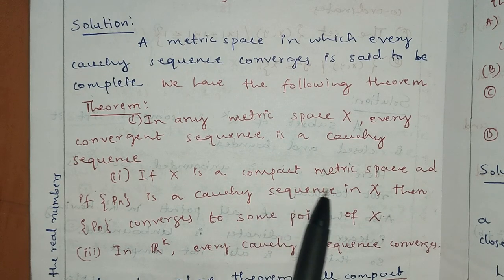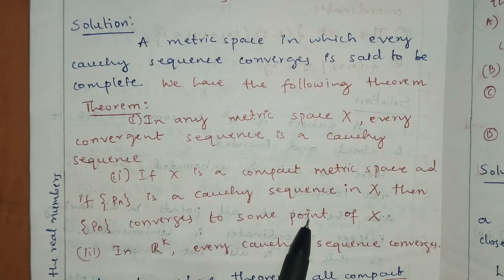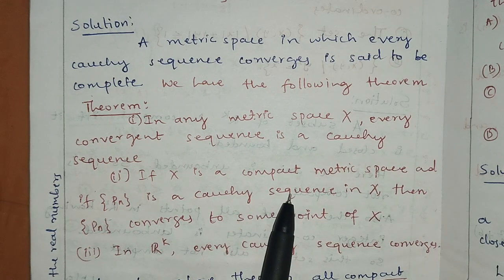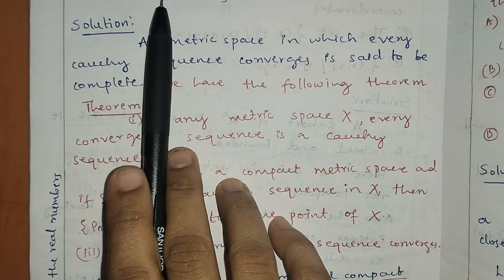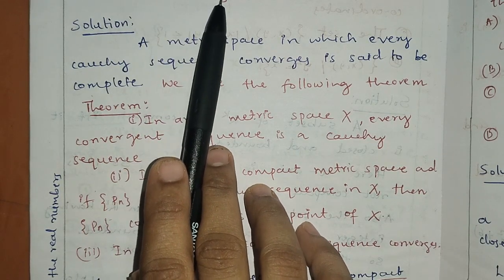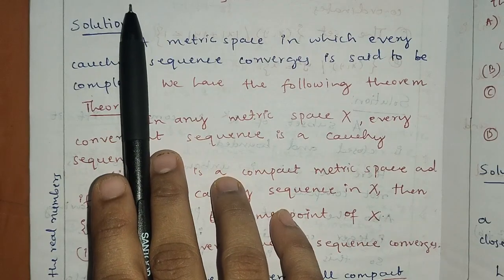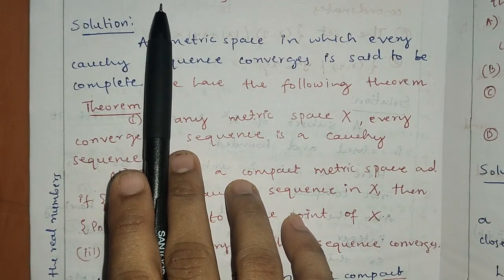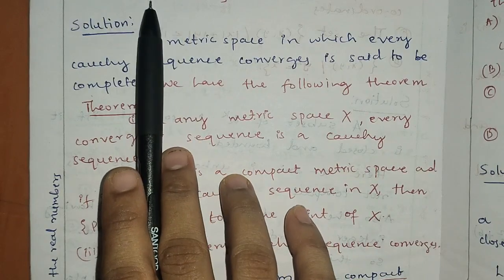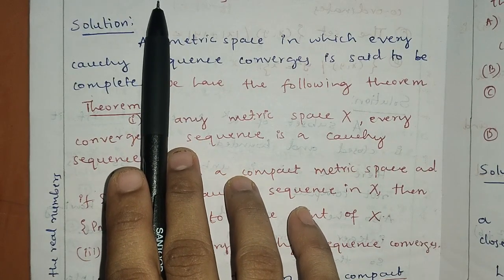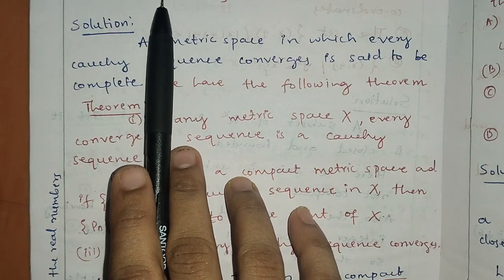So in a compact metric space, every Cauchy sequence converges. So every compact metric space is complete. So here option C, the singleton set {0} union the set of all 1/n such that n belongs to N, is compact because it is both closed and bounded. This one I have explained in the last video. Since it is compact, every Cauchy sequence in a compact set converges, therefore it is complete.